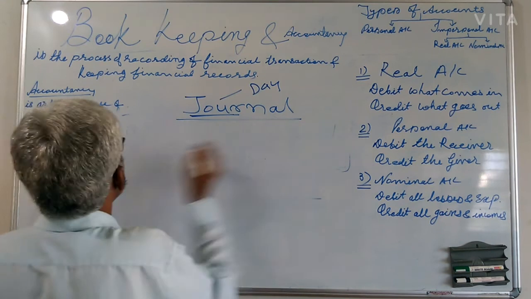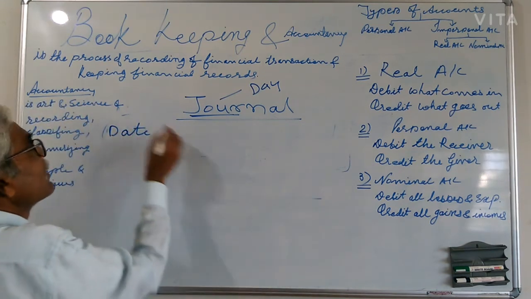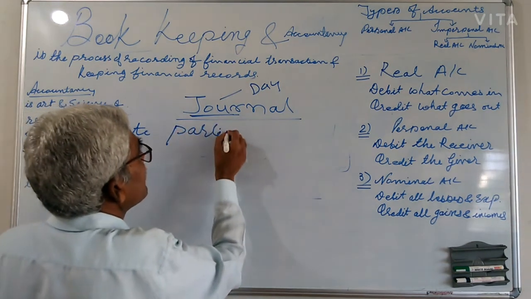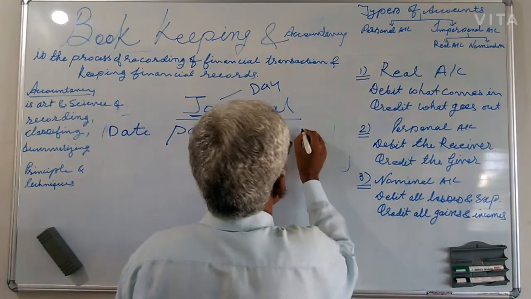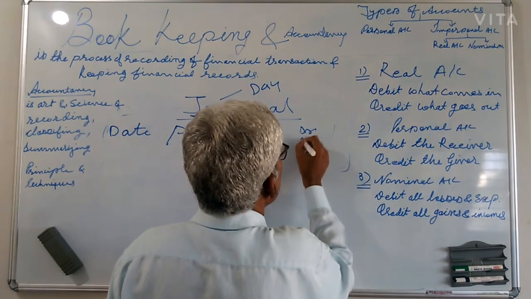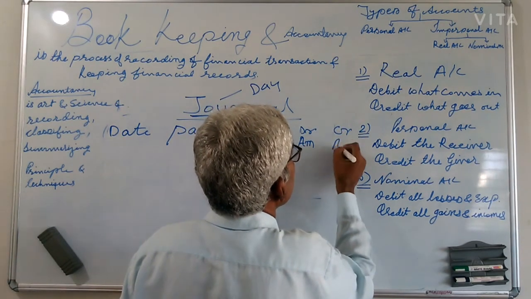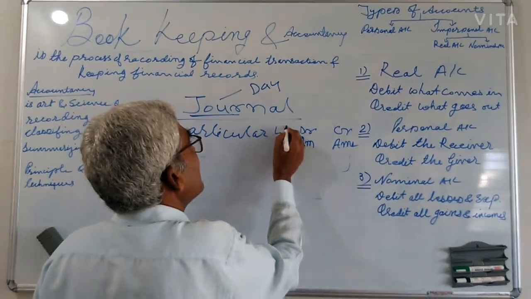The ruling of journal: the first column is your date, then second is your particulars, and here is the debit amount and credit amount, and the LF.